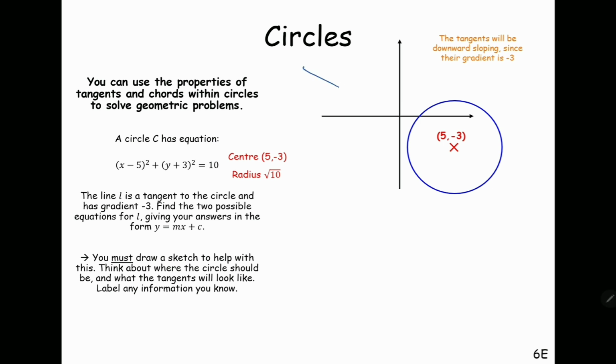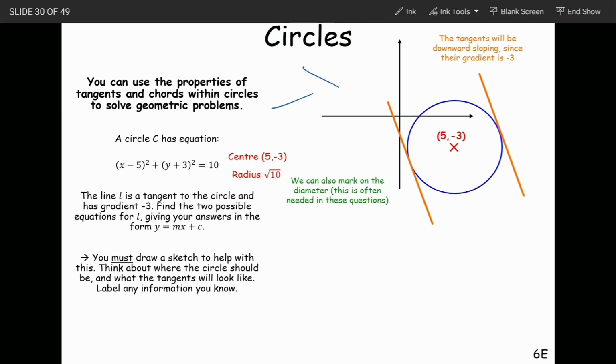And if the gradient is positive, then the tangents slope upward. So now I have this tangent and another tangent like this.